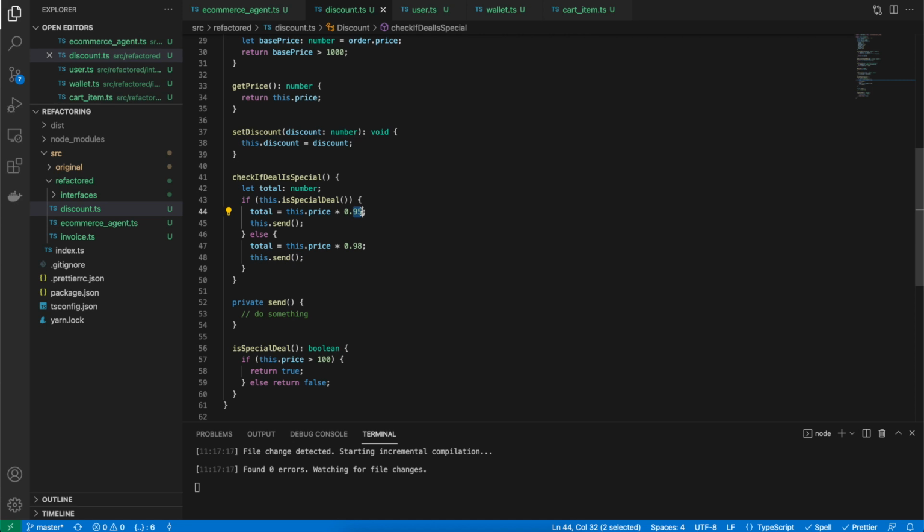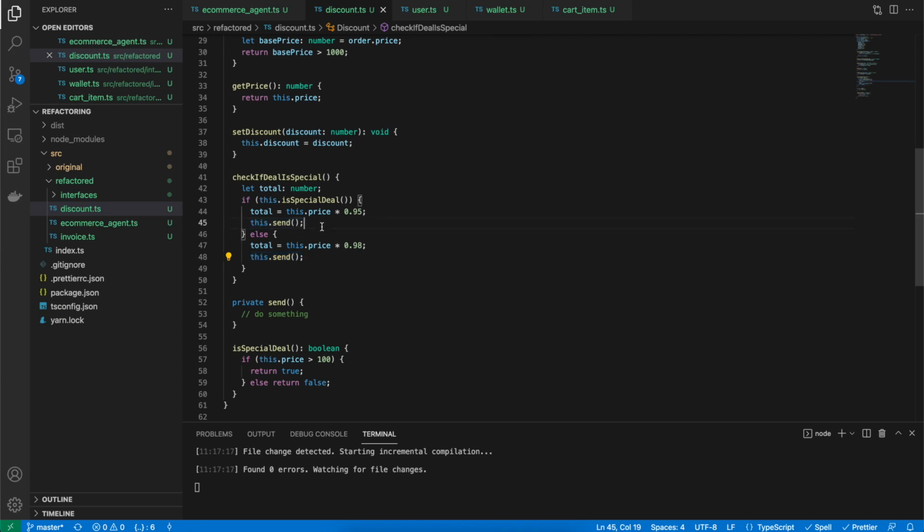Again, there is no logic behind it, but it's doing something. And then sends something. So maybe something it is doing after setting the total price. Else it multiplies the price by 0.98 rather than 0.95 and again sends something.